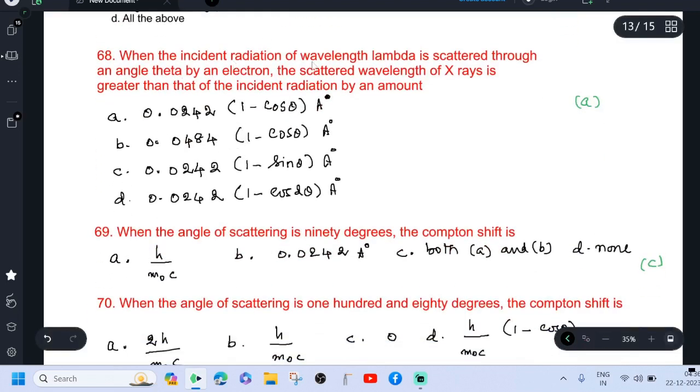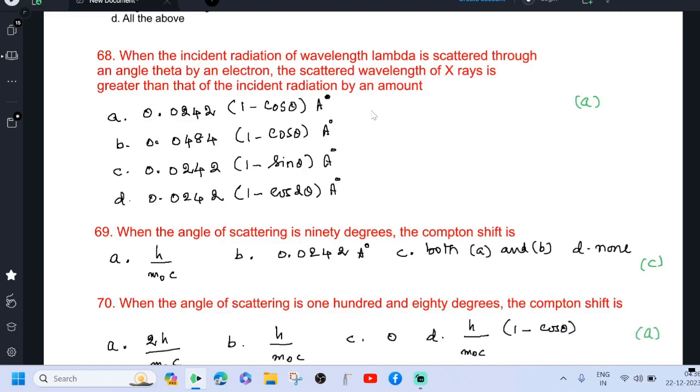When the incident radiation of wavelength lambda is scattered through an angle theta by an electron, the scattered wavelength of X-rays is greater than that of the incident radiation by an amount 0.0242, which is nothing but h divided by m0c into 1 minus cos theta Angstrom unit. Option A is correct. When the angle of scattering is 90 degrees, that is theta equal to 90 degrees,